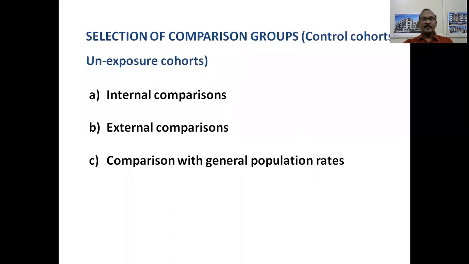So what is the comparison with general population rates? Suppose you don't have an external group, you can always compare the study cohort with a control cohort taken from the general population. For example, you are studying the relationship between uranium and lung cancer. You can compare the frequency of lung cancer among miners working in a uranium mine to the frequency of lung cancer among the general population.